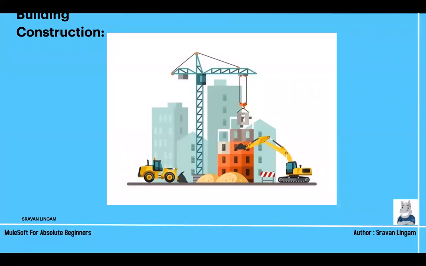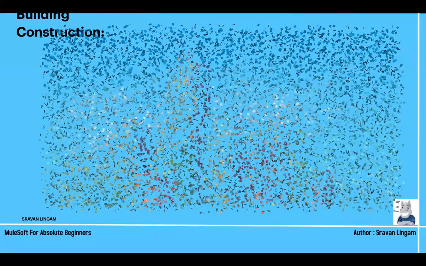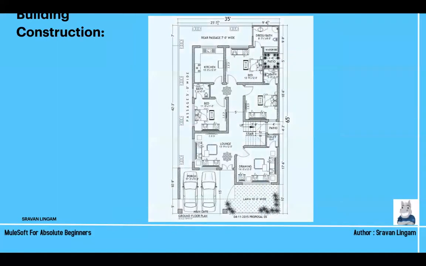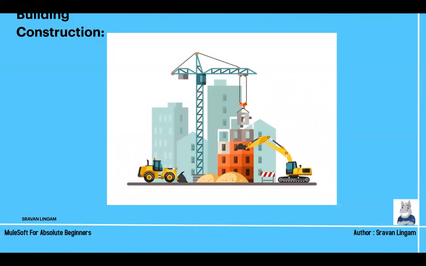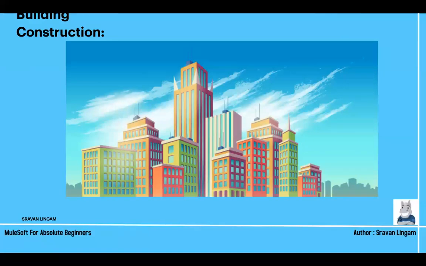So you will start constructing this building. Here is the API specification, then you start constructing, and finally your building is constructed. That is the process which we need to follow. Again, when I say API specification in today's session, designing APIs, this is only for RESTful applications. For SOAP, we have something different. Usually we are not building SOAP services because those are legacy services, but we are mainly concentrating on RESTful applications. Whenever they ask in an interview or in quiz questions, you should be able to answer this question.